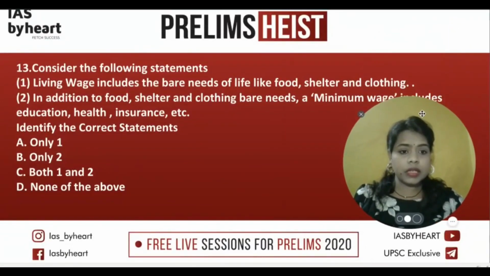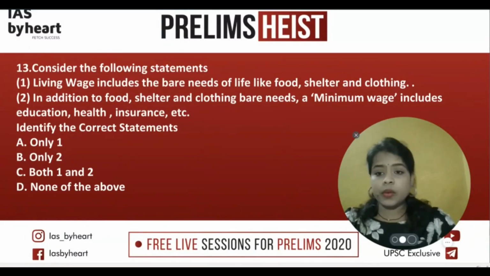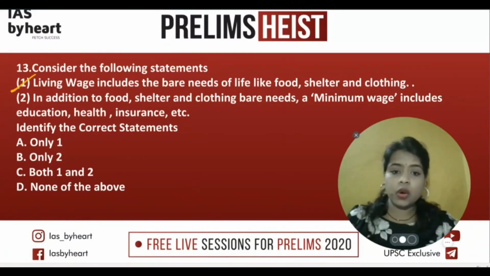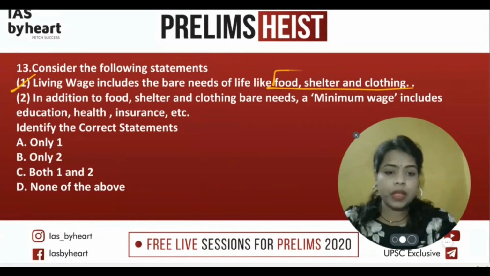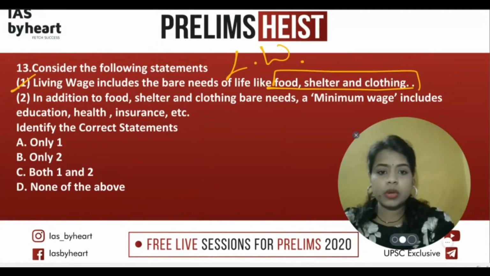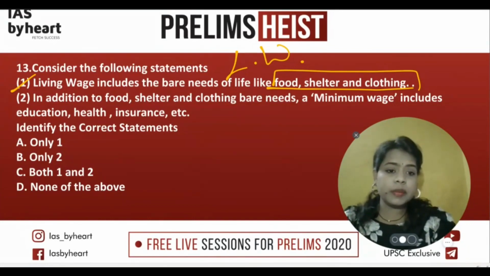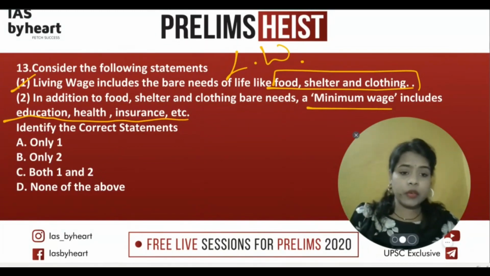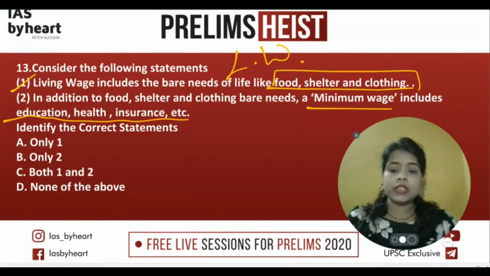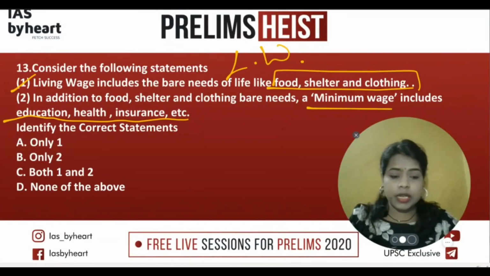The third one is related to the living wage and the minimum wage concept. The living wage includes the bare needs of life, which are food, shelter, and clothing. So the living wage they are talking about, and then in addition to food, shelter, clothing, which are the basic things, the minimum wage will add health, education, insurance, etc. So if you know what the minimum wage is, at least then you can try guessing the living wage. And if you have ever heard the living wage in the news which is currently coming, then also you can try guessing the other part of it.